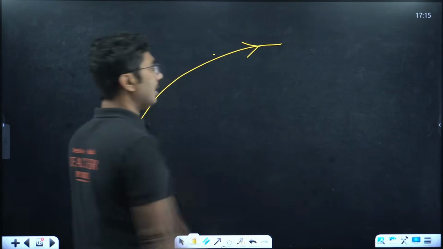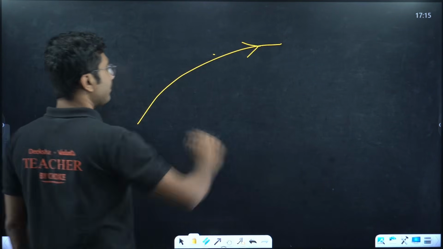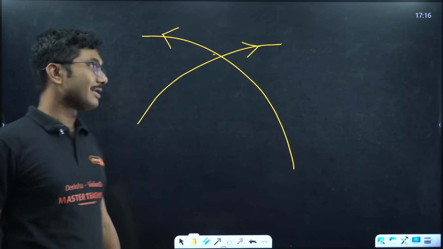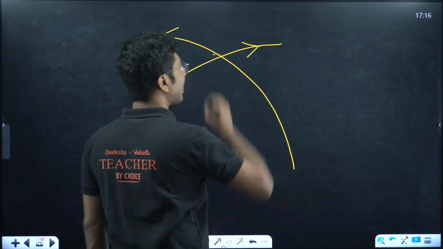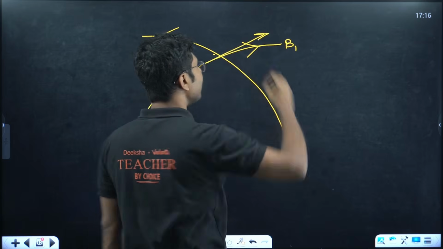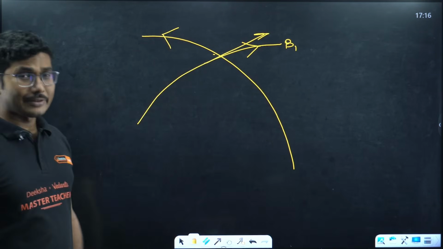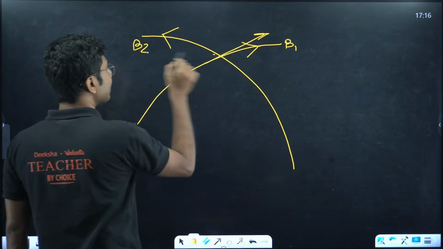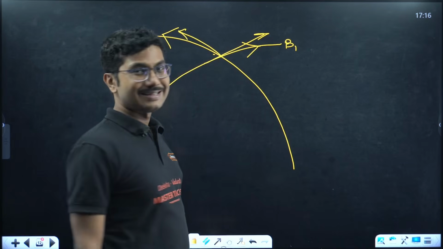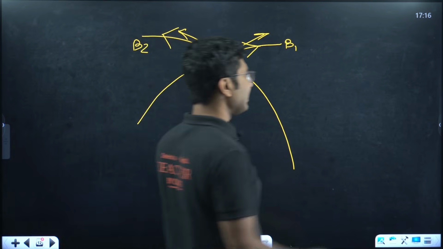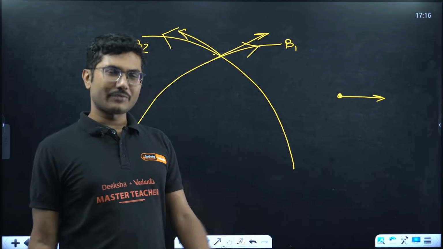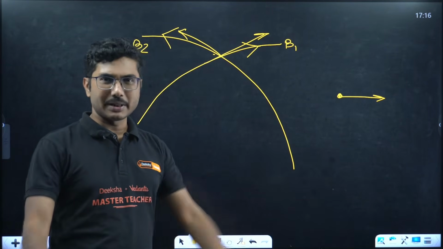Suppose this is one magnetic field coming from this side due to one magnet. Here is another magnetic field coming from this side due to another magnet. Now at this point of intersection, what will be the direction of the magnetic field? This one will say, no, I am the boss, I will have the magnetic field here. The other one will say, I am also here, I will also carry the magnetic field in my direction. So there will be two magnetic field directions at this same point, which is not possible because the magnetic field is a vector. A vector has only one direction, not multiple directions, right?